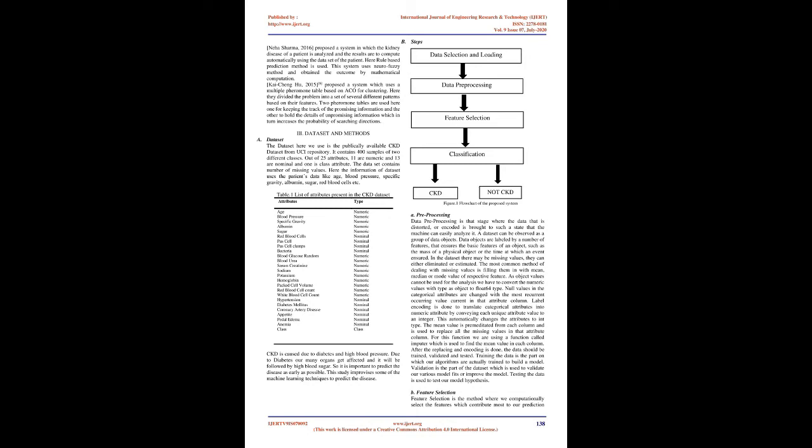Kai Cheng Hu, 2015 proposed a system which uses a multiple pheromone table based on ACO for clustering. Here they divided the problem into a set of several different patterns based on their features. Two pheromone tables are used here, one for keeping the track of the promising information and the other to hold the details of unpromising information, which in turn increases the probability of searching directions.